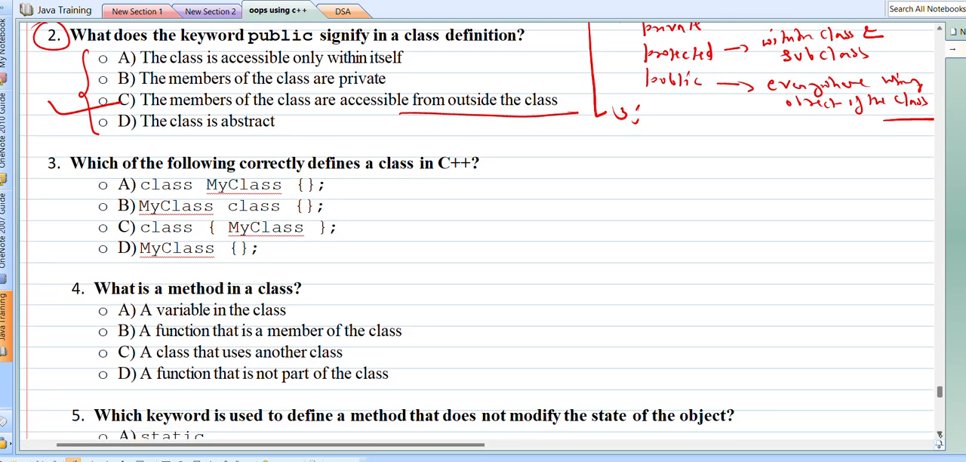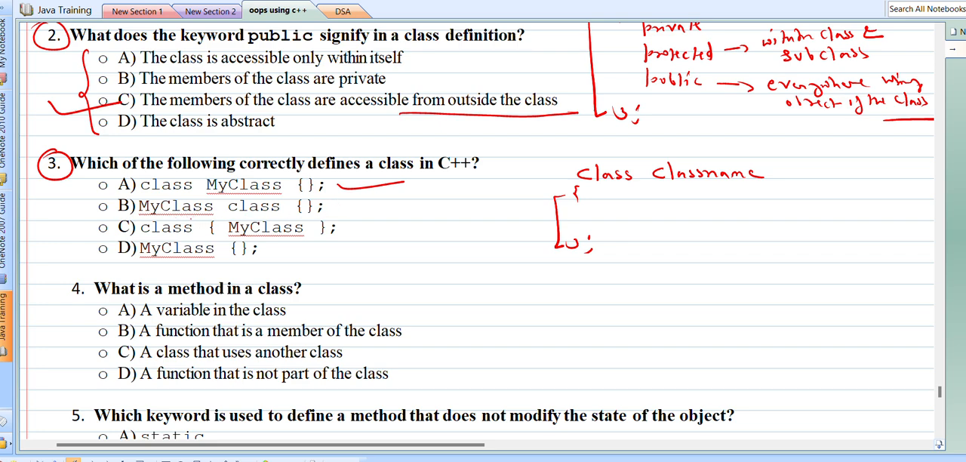Now question number 3, which of the following correctly defines a class in C++? I mean, this question is about how we declare a class in C++. What is the correct syntax of declaring a class in C++? So the correct syntax is, we use keyword class followed by class name and then curly braces, and after that this semicolon. This is the correct way of defining a class in C++. So we can check from the options which is the correct one. So option number 1 seems the right one.